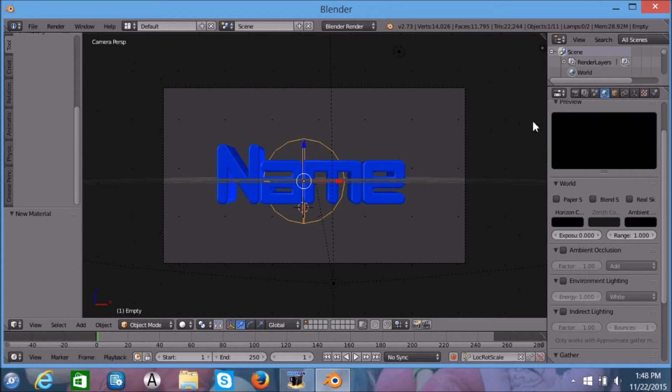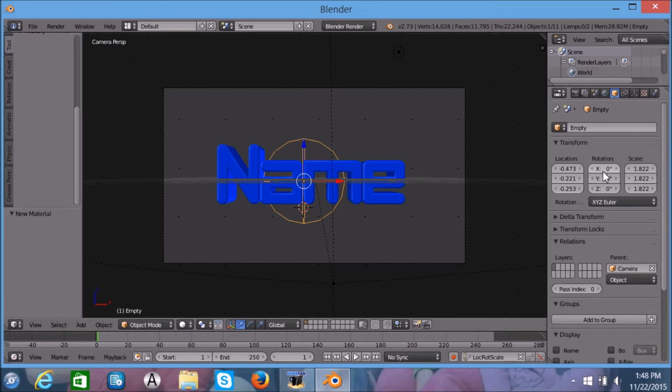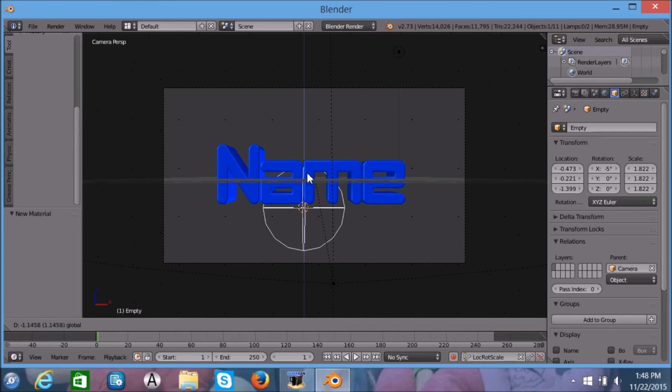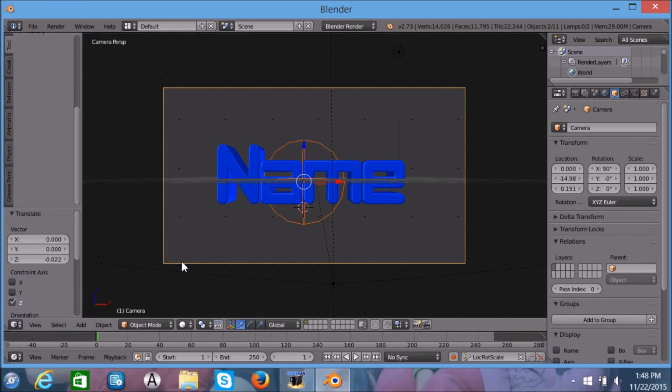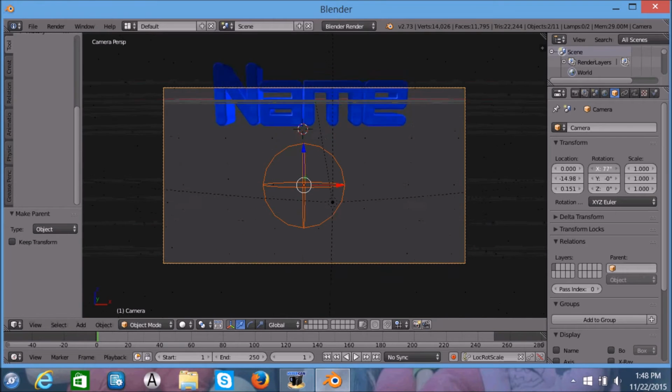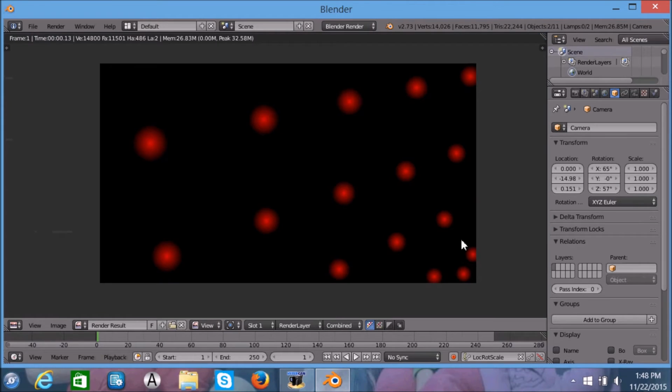Now, we're gonna select this cube and then go to the square. We're going to make the starting position. And for some reason it's working. Okay. Looks like I have to select this again. Control P. Object. Alright. So we're gonna make the starting be like this. And we're gonna look at it.